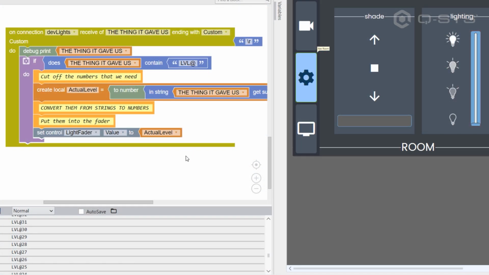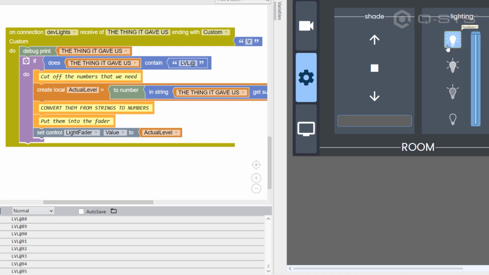Okay, so this is working. We press our preset button, and we get our information coming back from the lighting device. But here's something that I do want that we don't have yet.